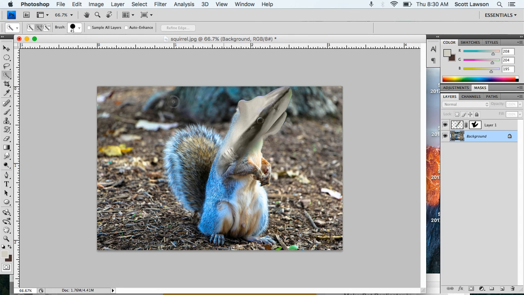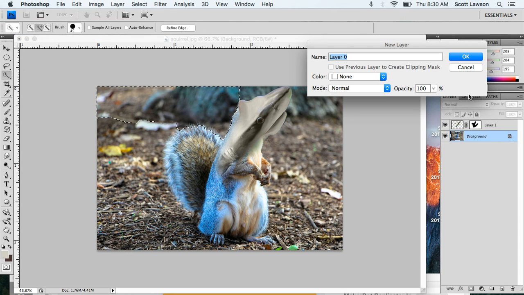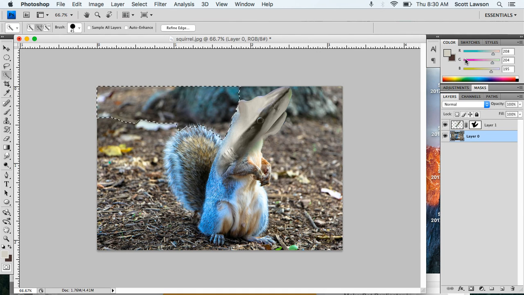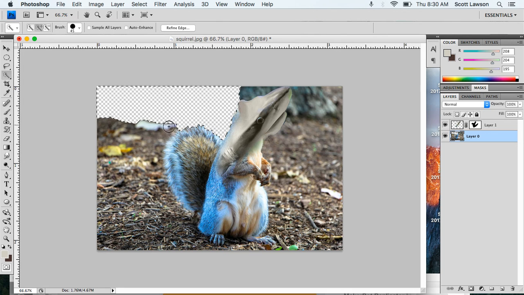Just select everything and then you'll hit delete. Make sure it's unlocked first. I forgot to do that. Then you hit OK. Now we can hit delete, and now we've got a clear background. Oh, I got too much of the tail there. But hopefully y'all get the idea of it. Should be fairly easy. If you have any questions, just call me over and I'll be more than happy to help you.